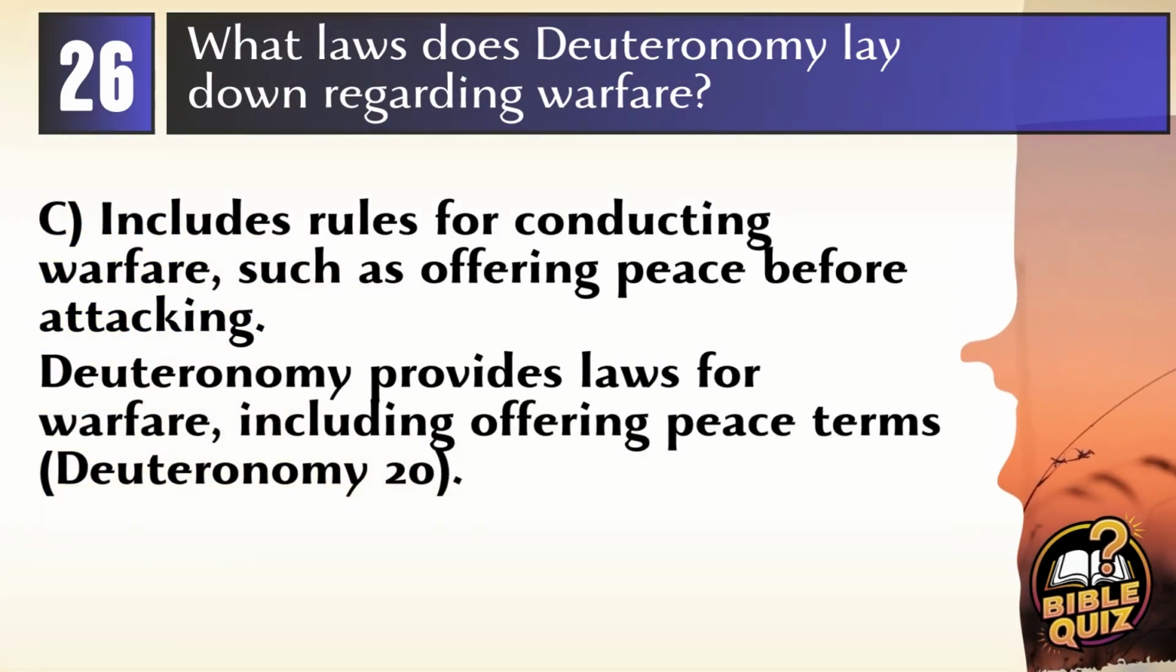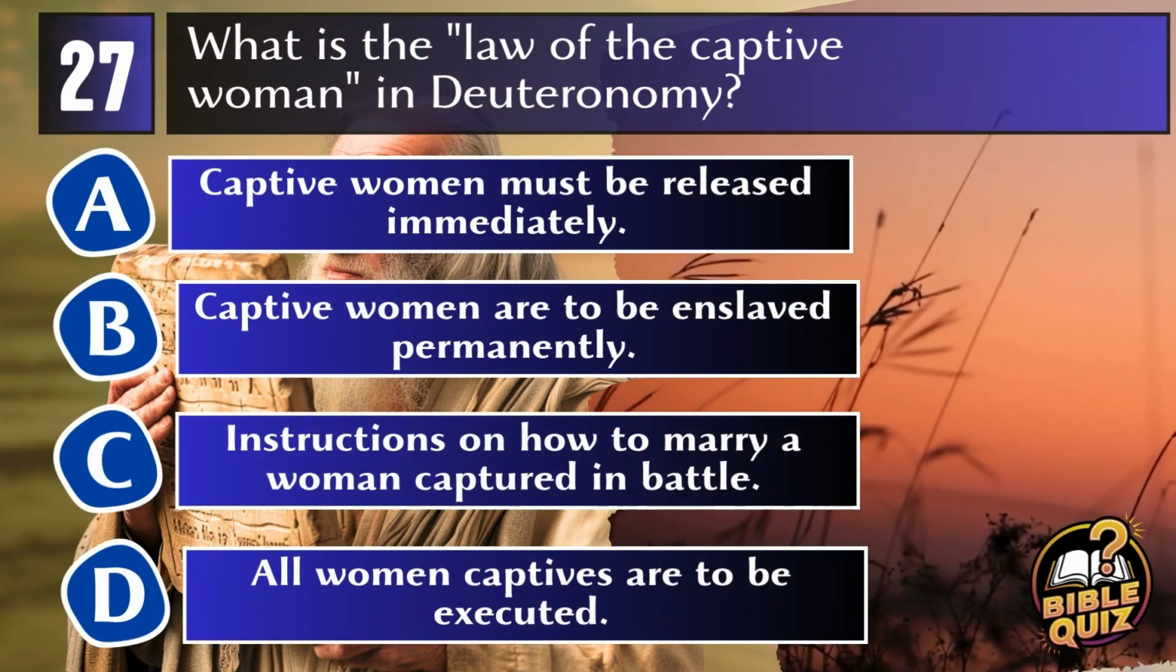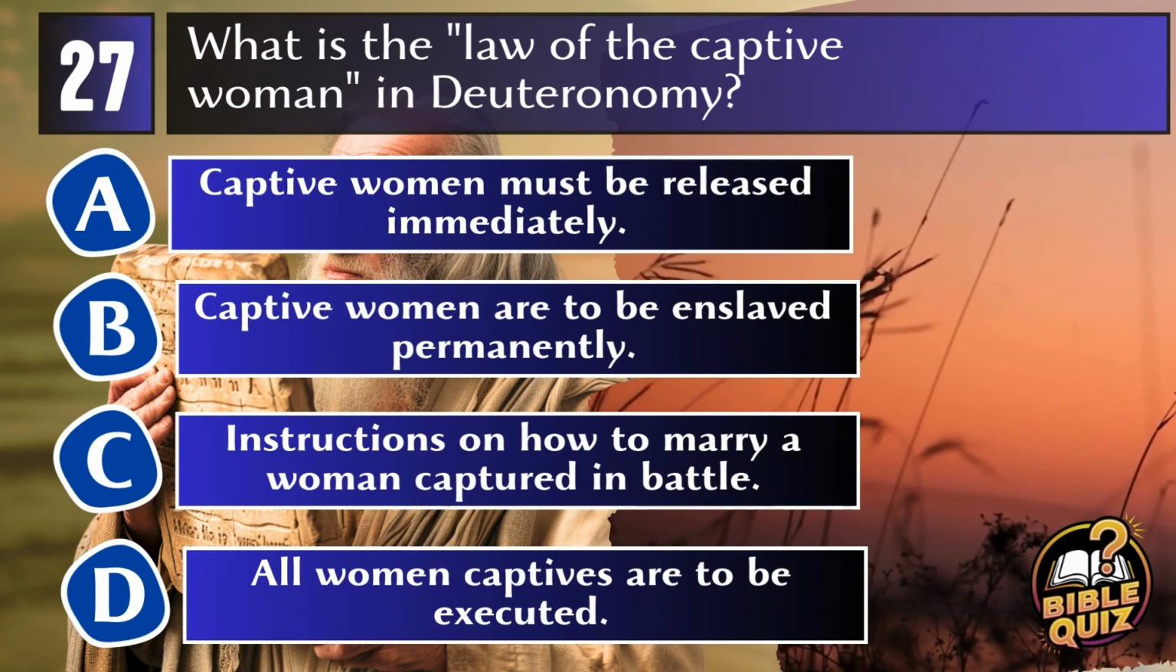Answer C. Includes rules for conducting warfare, such as offering peace before attacking. Deuteronomy lays down specific laws for warfare, including offering terms of peace before engaging in battle and rules on how to treat captives and conquered cities. Deuteronomy 20. Question 27. What is the law of the captive woman in Deuteronomy?